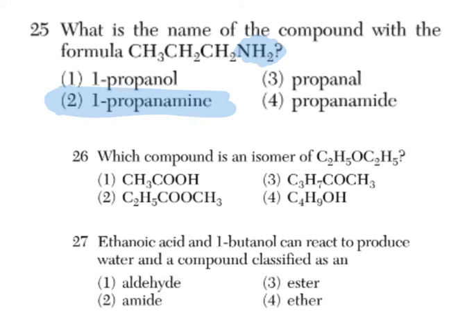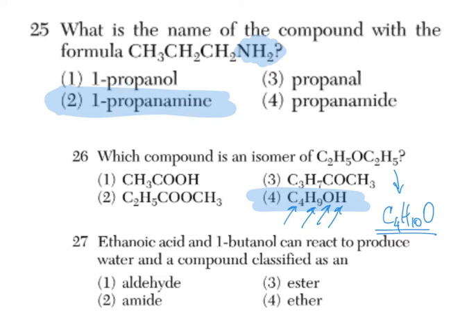Which compound is the isomer of C2H5-O-C2H5? Well, let's turn it into a molecular formula: C4H10O. Let's see, where do we see this combination? 4 carbons. We see it in 3 and 4. And then we can see that exactly the same molecular formula would be here, because we can see 4 carbons, 9 plus 1, 10 hydrogens, and oxygen, just like this compound over here.